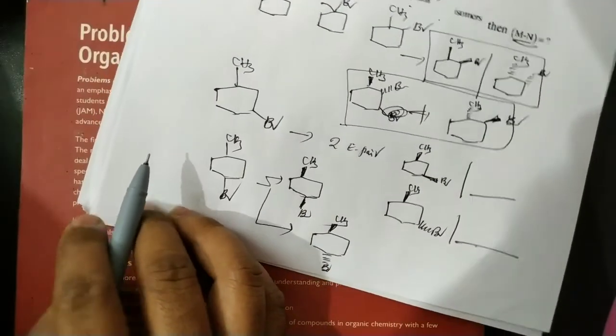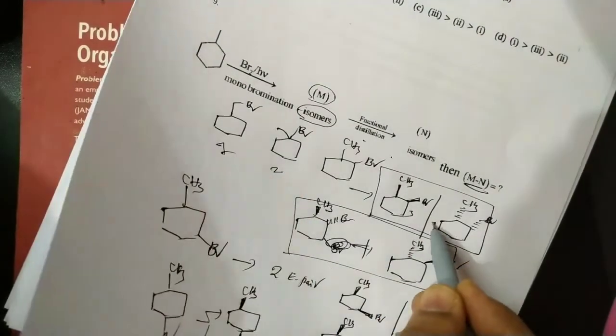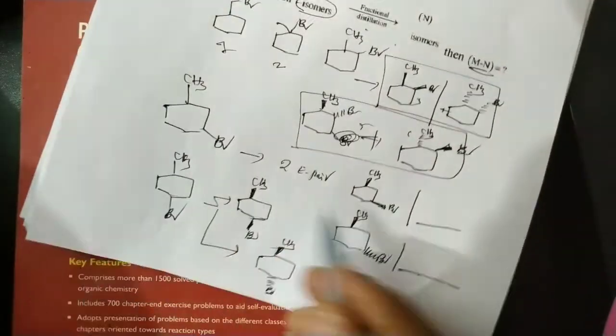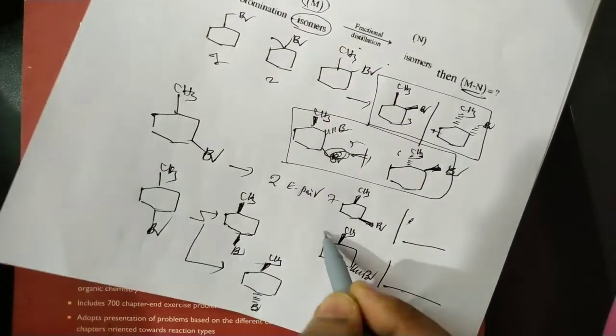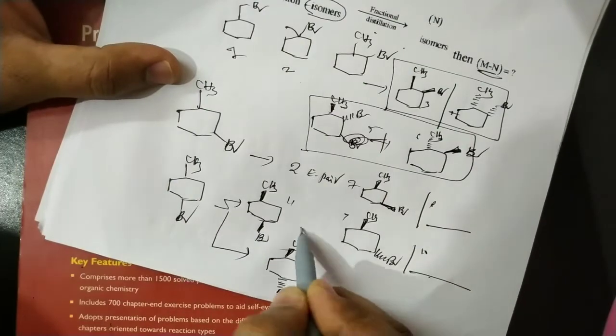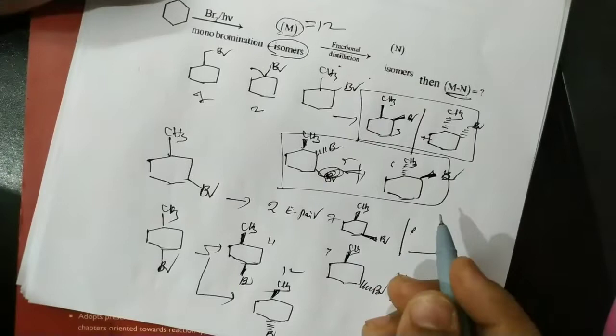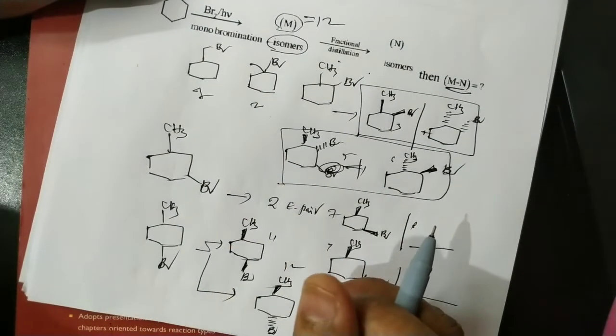Now the number of isomers: 1, 2, 3, 4, 5, 6, 7, 8, 9, 10, 11, 12. That means M equals 12. Twelve isomers are obtained in this reaction.